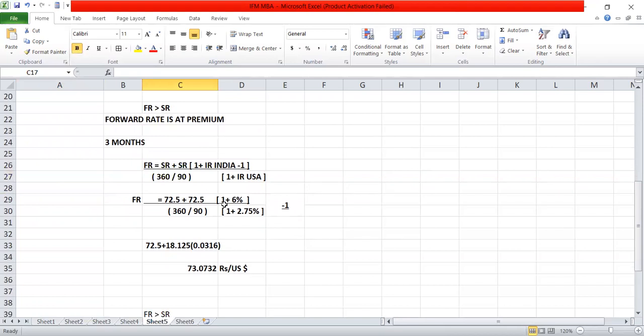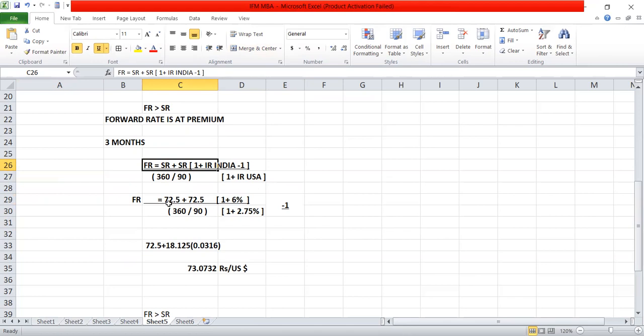So, into (1 plus interest rate of India) divided by (1 plus interest rate of USA), the whole to the power of -1. It is not -1 for India; it is the whole thing to the power of -1. So now we'll apply the formula in this case.